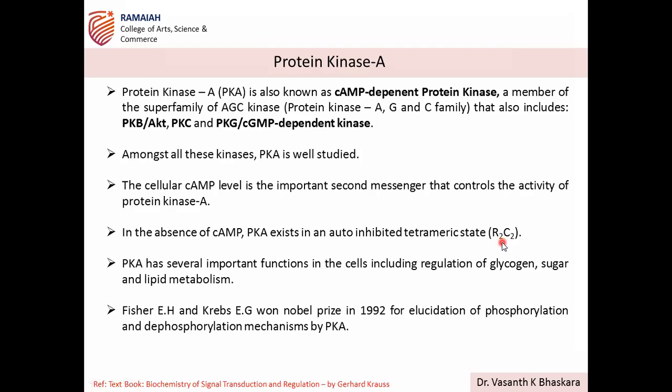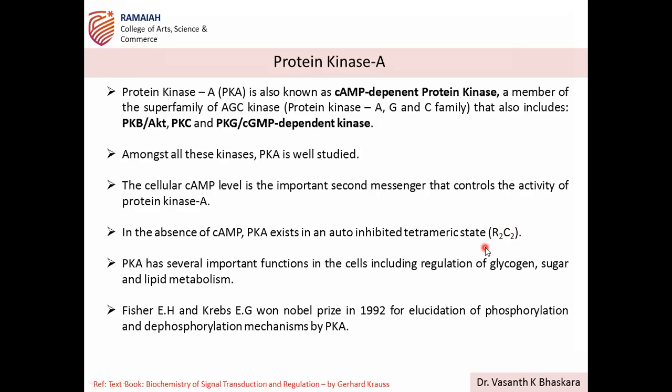So the concept mainly relies on the distance between these two fluorophores. In that concept, we discussed R2C2 as an example. When the regulatory and catalytic subunits are together in the holoenzyme, two regulatory and two catalytic subunits, they are in the inhibited state, right? When they move apart, it means it is getting activated. So in the activated state FRET will be lost, and that depends on the cAMP level.